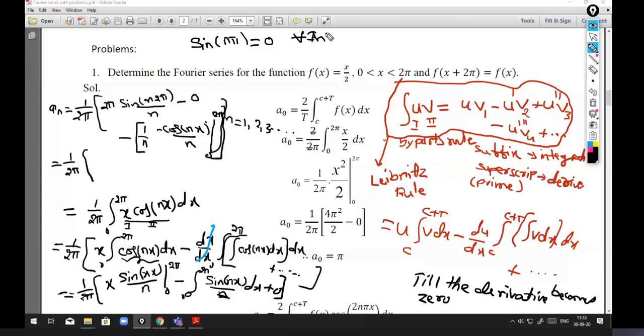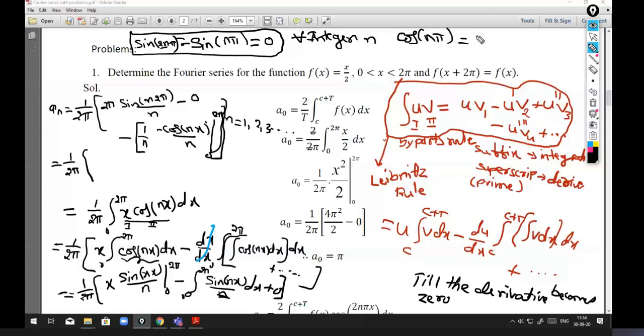What about another result? Cos n pi. So if it is cos n pi, what is this value? It has 2 values, right? So what is cos 1 pi, cos 3 pi, cos 5 pi when n is odd? Cos pi, so we have a minus 1.